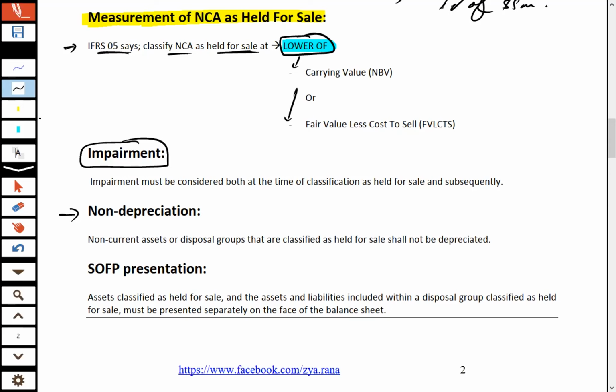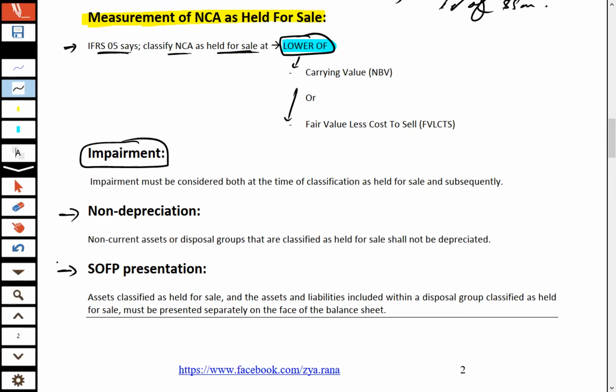The next point is about the balance sheet presentation. We are not using the asset in the business activities. If an asset is used in business activities, it is shown in the balance sheet under the heading of non-current assets. But if we have classified an asset as held for sale, it means that asset will be sold in the next 12 months.